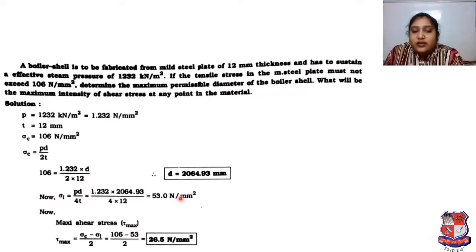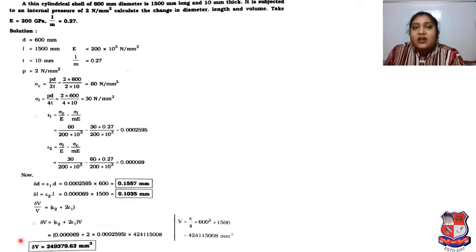Now maximum shear stress tau max will be stress C minus stress L divided by 2. So 106 minus 53 divided by 2 will be 26.5 Newton per mm square. So it is also based on the equation and very easy. If your theoretical fundamental concept is clear based on your previous slide, then you can easily calculate this problem. Now this is another problem. A thin cylindrical shell of 600 mm diameter is 500 mm long and 10 mm thick.